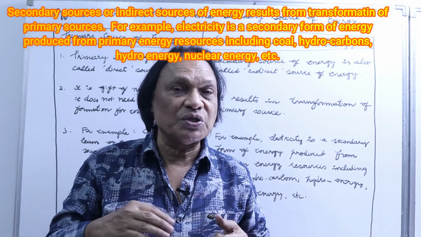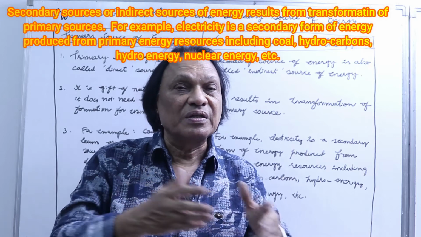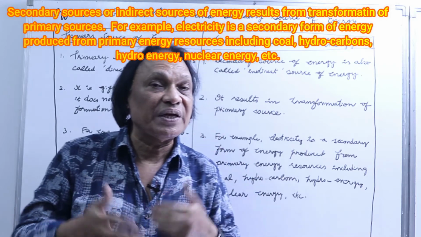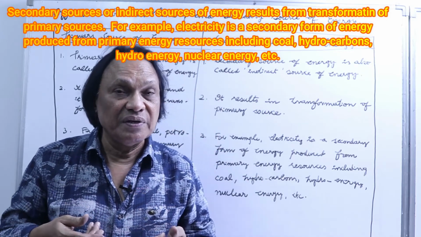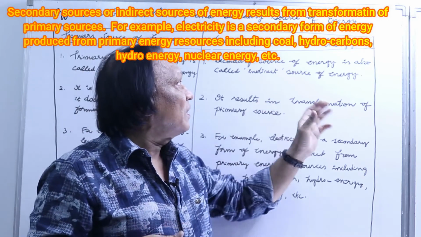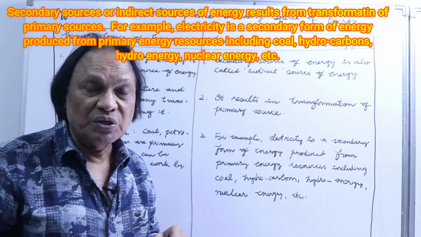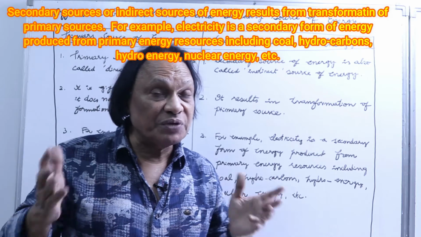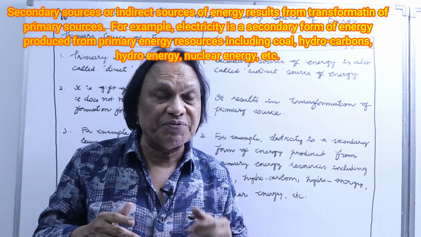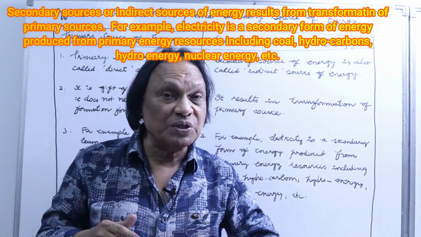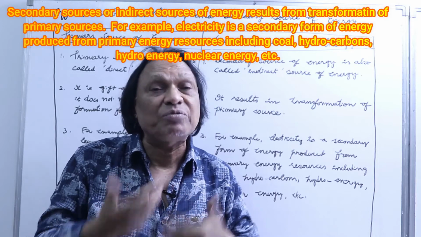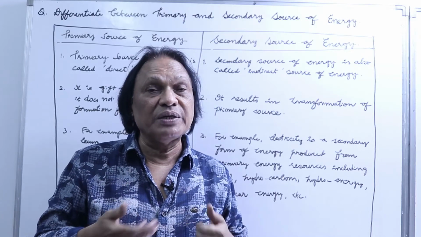What is an indirect source of energy? From coal, man has learned to generate electricity. That is called a secondary source of energy. Primary source of energy does not need any transformation. Secondary source of energy needs transformation. We have to transform coal into electricity.